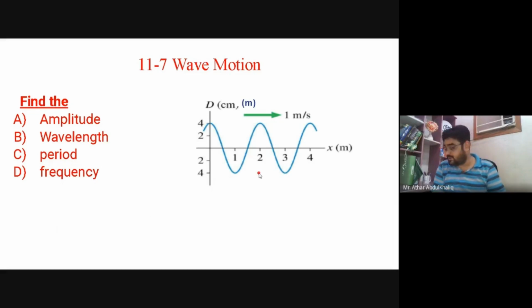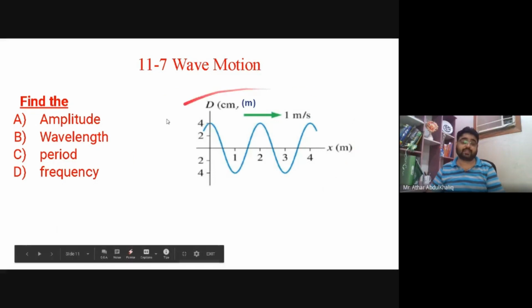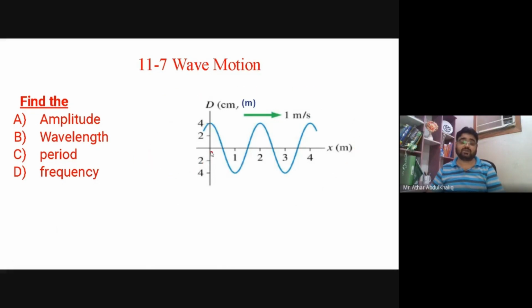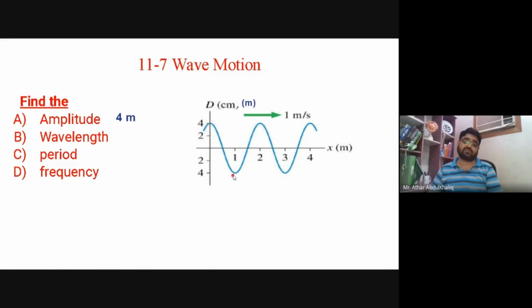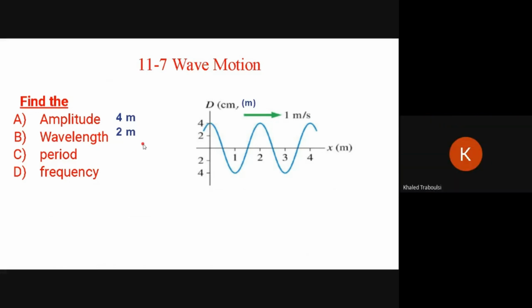This is the question. Let me ask you, Jamal, what is the amplitude in this question? The figure is in front of you. Amplitude is the distance from equilibrium to maximum height or maximum depth. 4. Very good. Thank you. What will be the wavelength here, Khalid? Distance from one crest to the other crest or one trough to the other trough: 2. Very good. So what will be the period? 2 also.